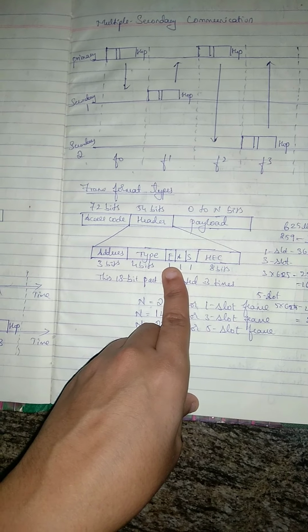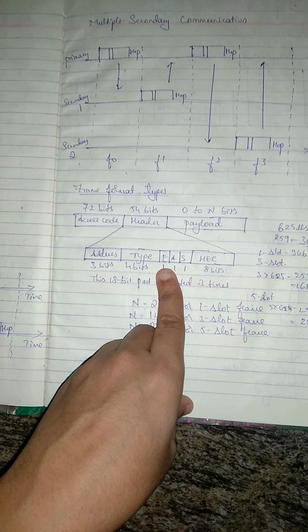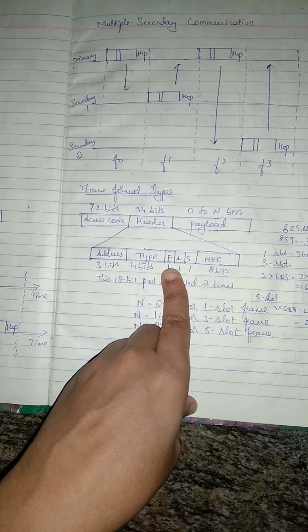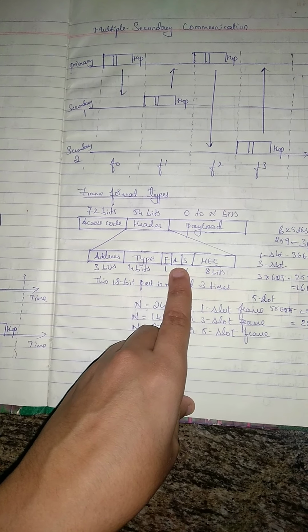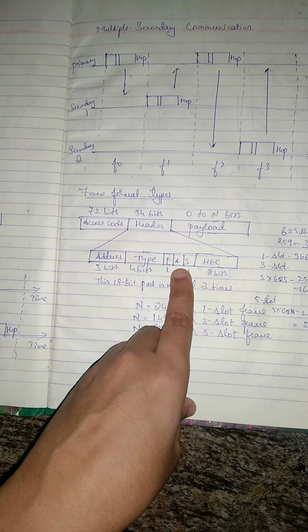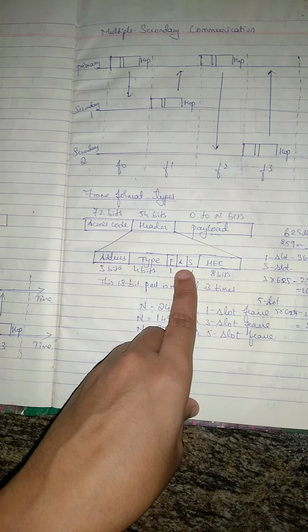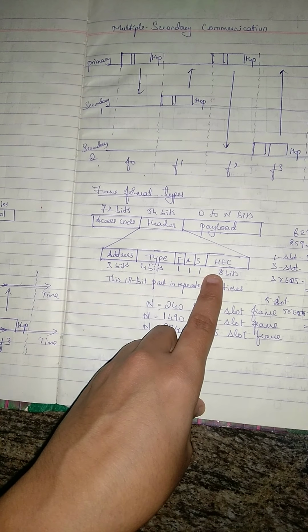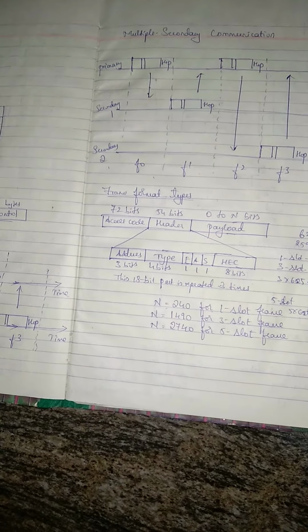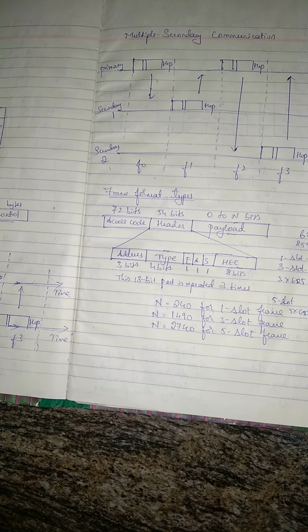If it is set to 1, then it needs to control the flow of the data. A means it is an acknowledgement. If this bit is set to 1, then we need to receive an acknowledgement. Then S is for the sequence number. Bluetooth uses stop and wait ARQ, and 1 bit is sufficient for the sequence numbering.